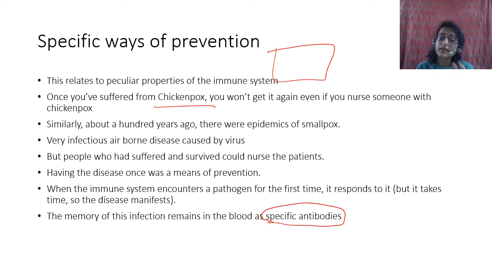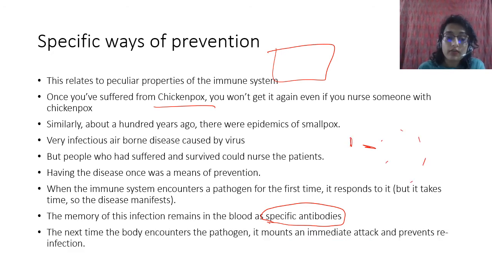So the next time that pathogen comes into your body, this specificity factor recognizes it immediately and multiplies very quickly. Therefore the second time it mounts an immediate attack which is specific. The first time it took time to learn how to kill the pathogen. The second time it already knows how to kill the pathogen.